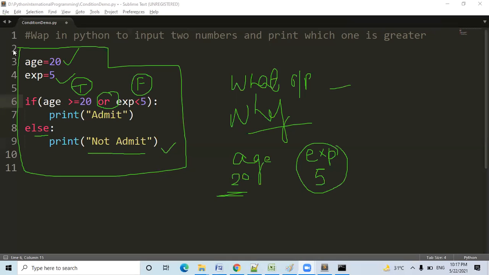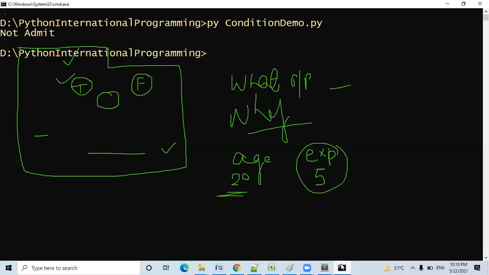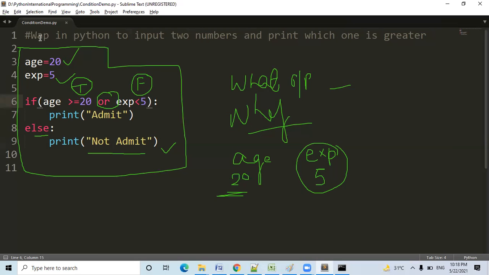Okay. So now what will happen? Sir, now admit will print. See, the output is coming admit. Now be careful and look at the code. I'm discussing another thing.